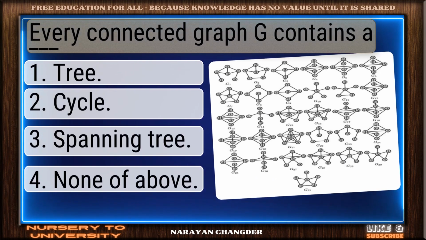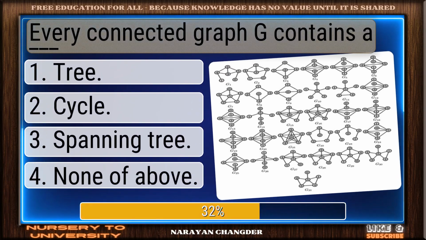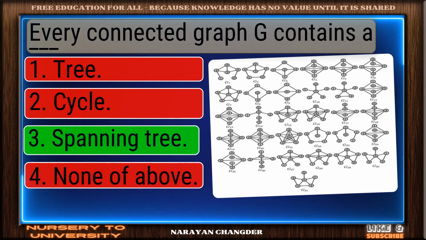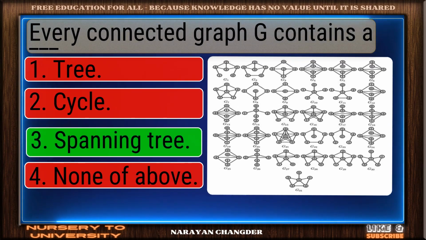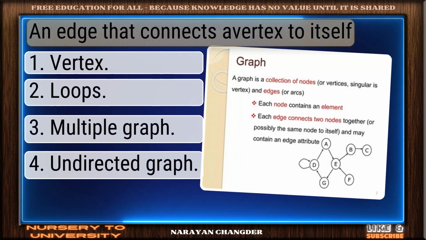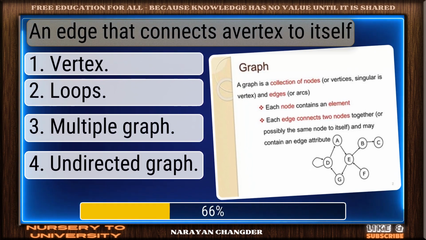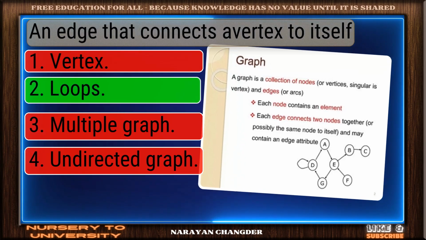Question number 35. Every connected graph G contains a dash. Nice work. You chose spanning tree, and it is correct. Question number 36. An edge that connects a vertex to itself. On track. Loops is the correct answer.